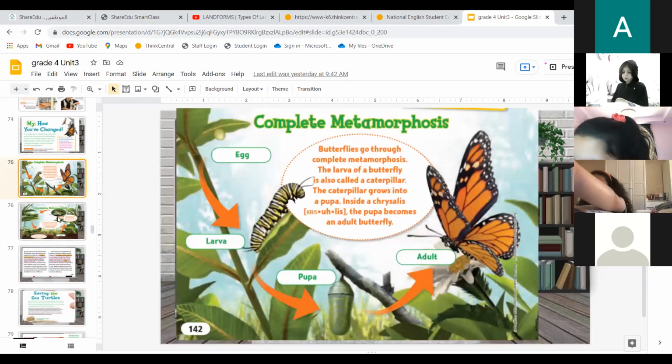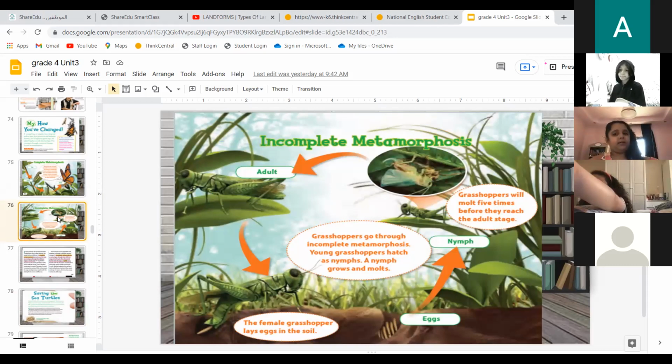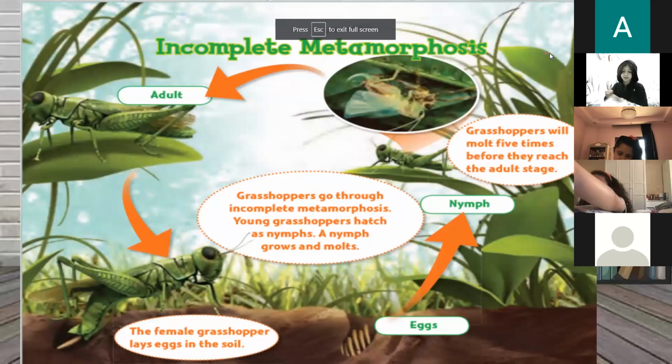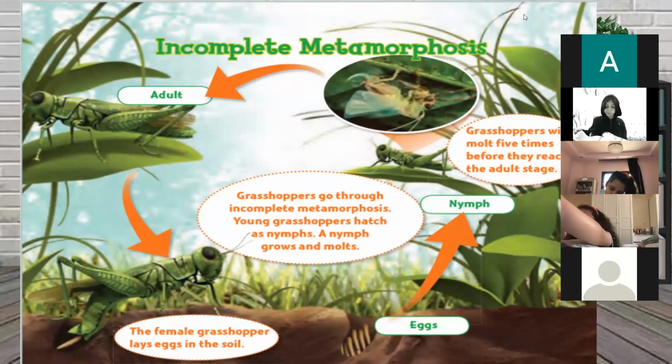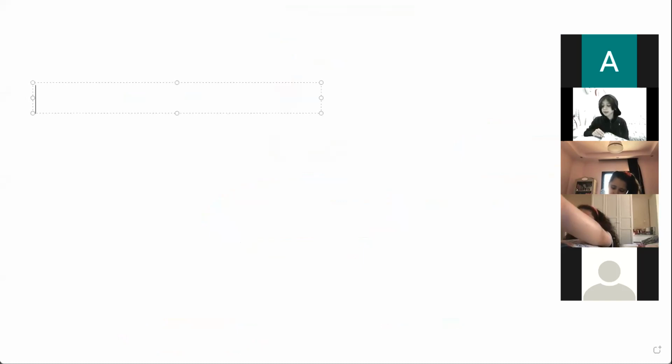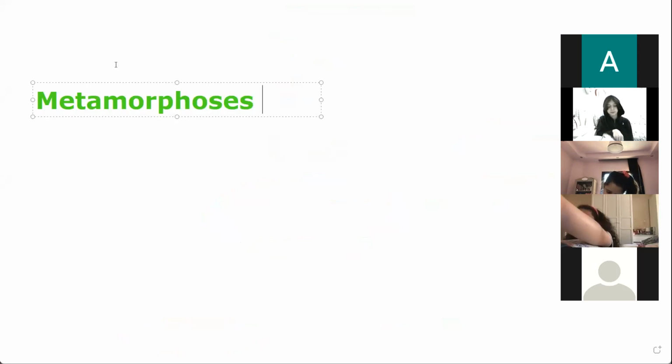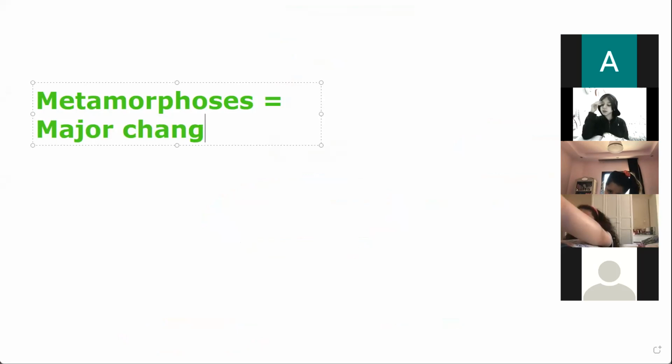Incomplete means it's not complete, just like a cat? No, a bear and a cat do not go through metamorphosis, because metamorphosis means a major change, like a butterfly. Metamorphosis equals what? Major change.